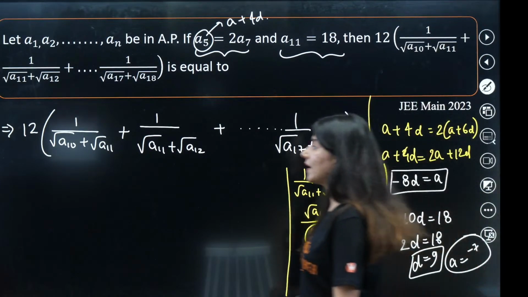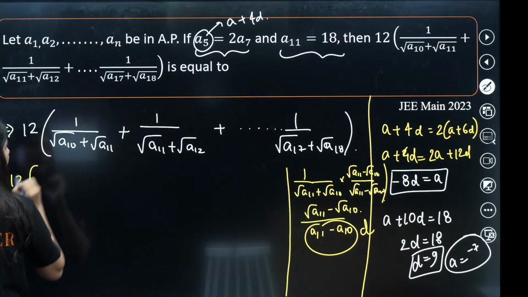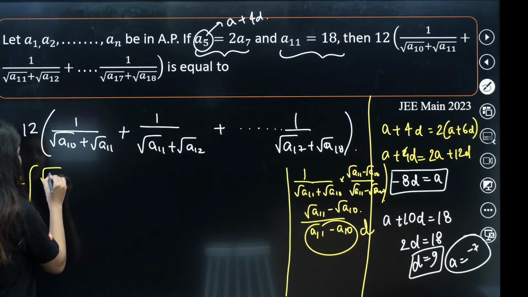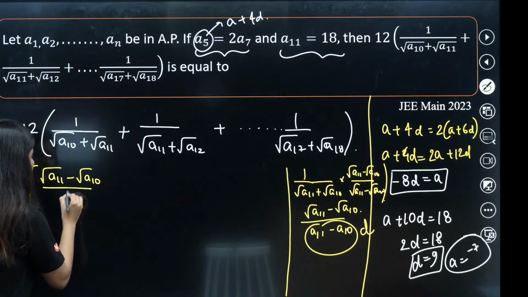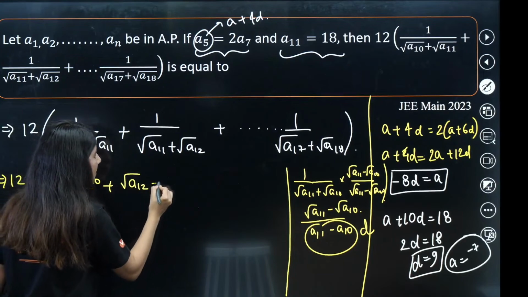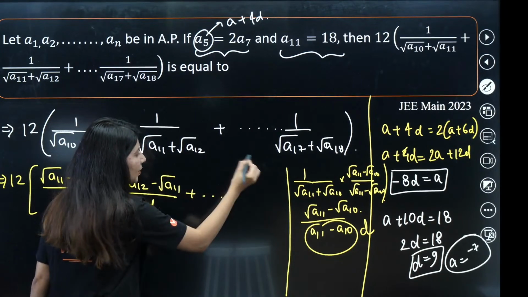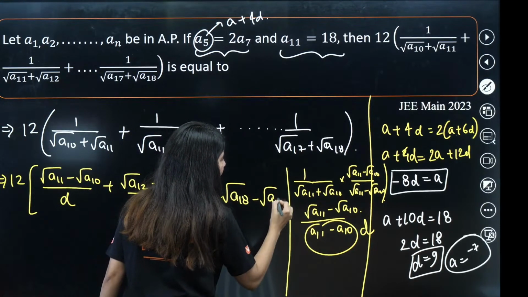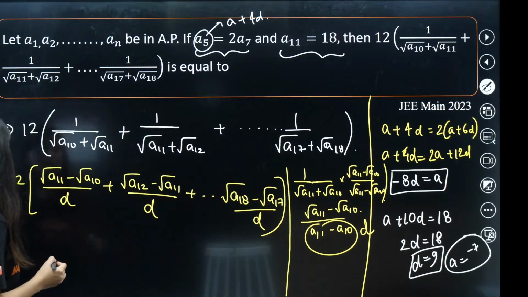Now you know the pattern. This will be 12 times, and this becomes, as we have recently calculated, root A11 minus root A10 upon D. What about the next term? Root A12 minus root A11 upon D. And what about the last term? Root A18 minus root A17 upon D. That's all.